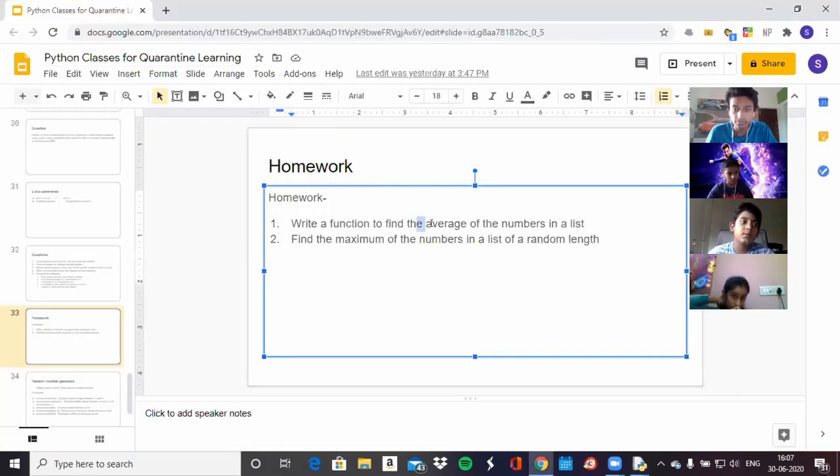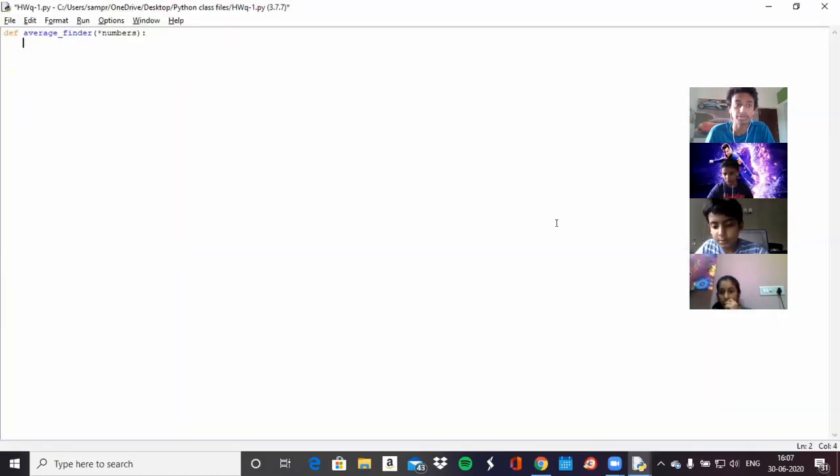To find the average of the numbers in a list, how do you find the average? Can anyone tell me? Yeah, Sasha. First you have to add up all of the numbers and then you have to divide it by the amount of numbers. Perfect. So how would we be able to add all of the numbers in the list? Let's start by making, exactly, a for loop, perfect.